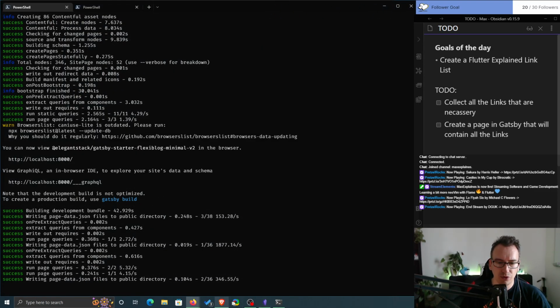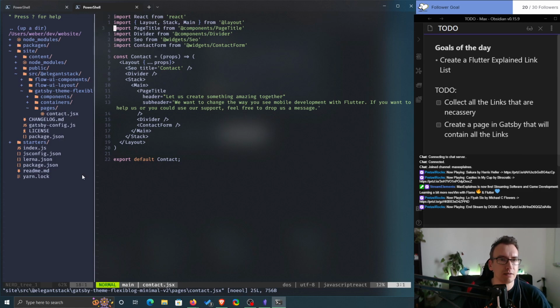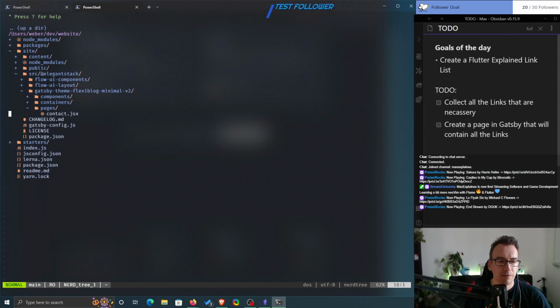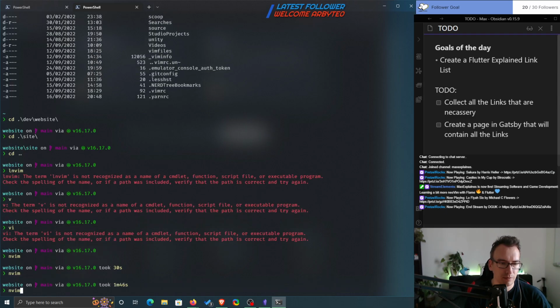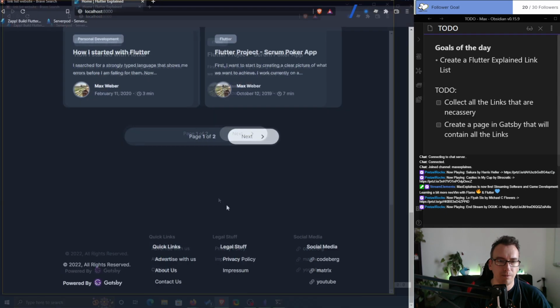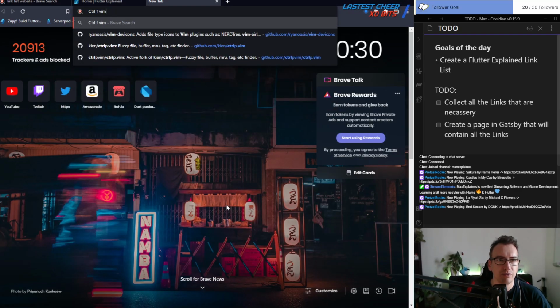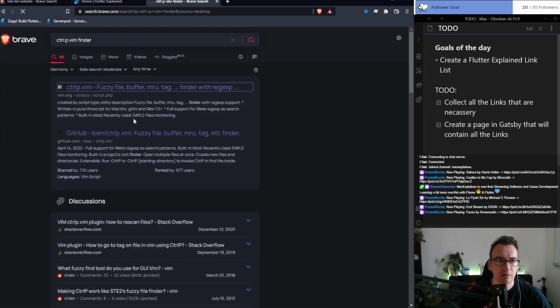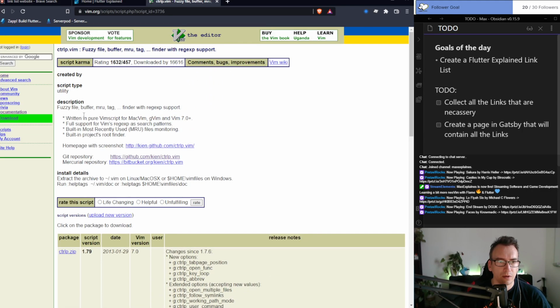If we go to terminal, and then here inside of the project, I installed a new plugin to quickly go through the directories, but I forgot what this was. I think strgf. No, that's not what I want. Control F Vim or Control P Vim Finder. Could be that this is the one. Vim fuzzy, yeah, Control P is it. Fuzzy file, buffer, blah, blah, blah. Yep, I think that was the one.